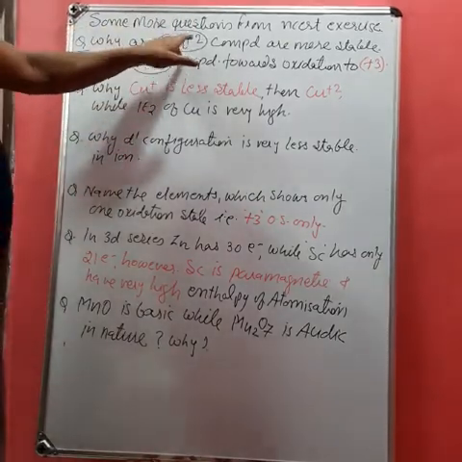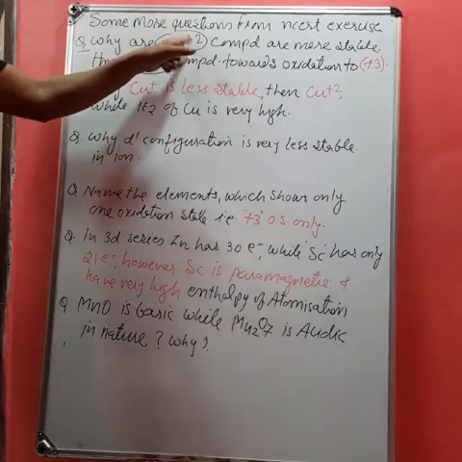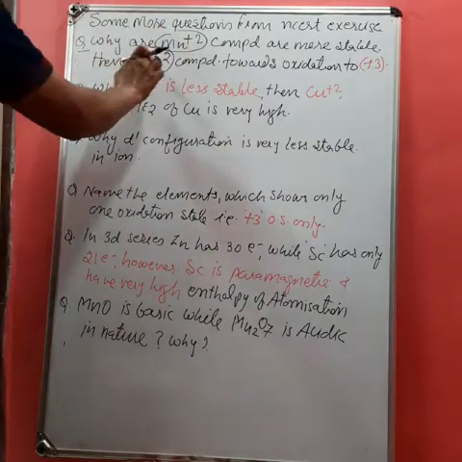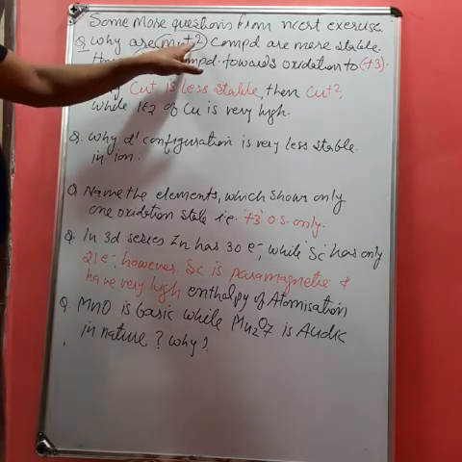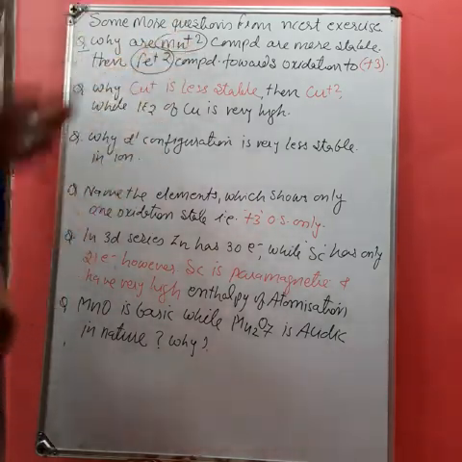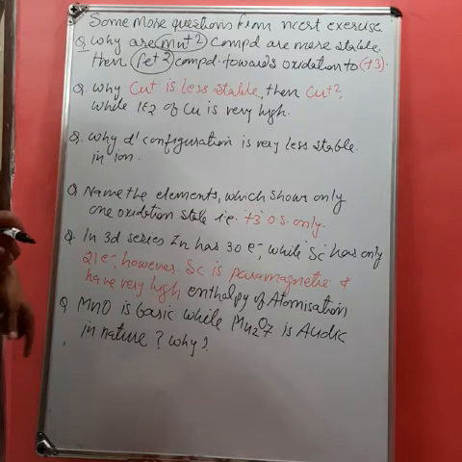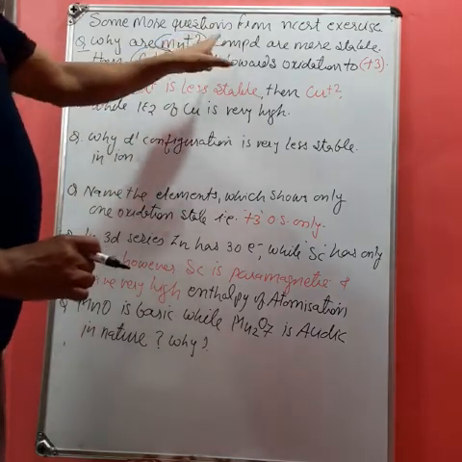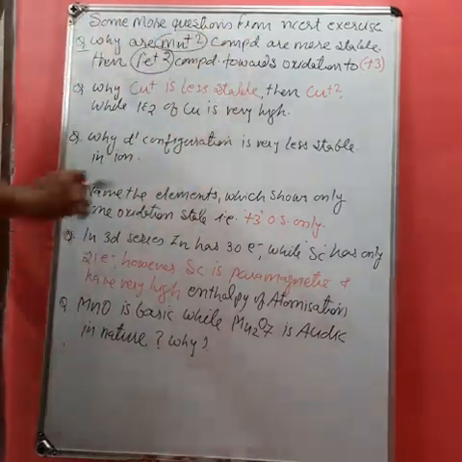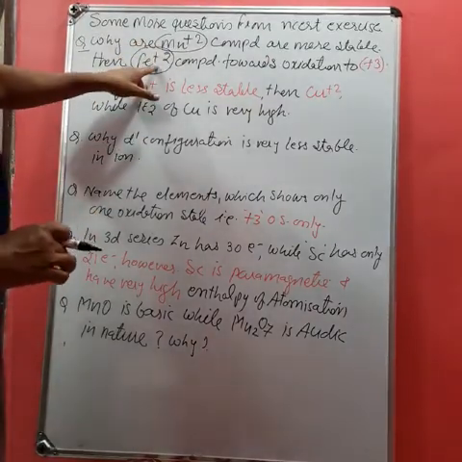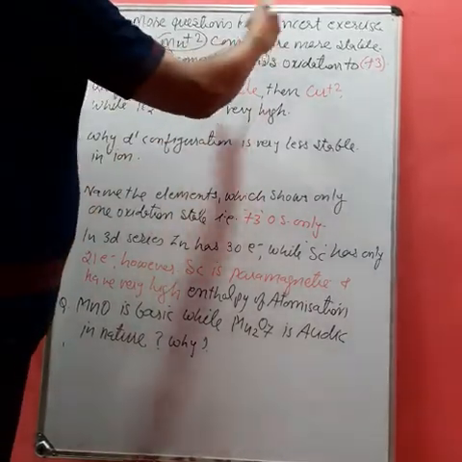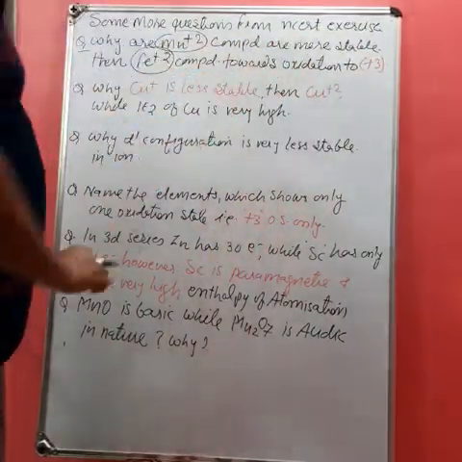In Mn+2 the configuration is d5, but in Fe+2 the configuration is d6. You know the d5 configuration is a more stable half filled configuration. Therefore, Mn+2 compounds are more stable, while Fe+2 has no half filled configuration, so it is less stable. Therefore, it can oxidize very easily to Fe+3.